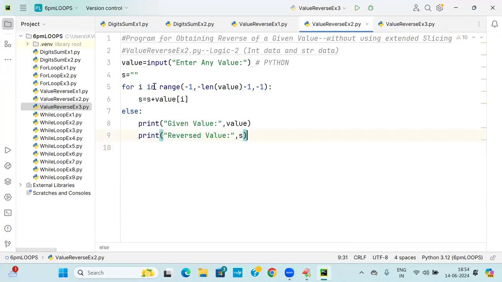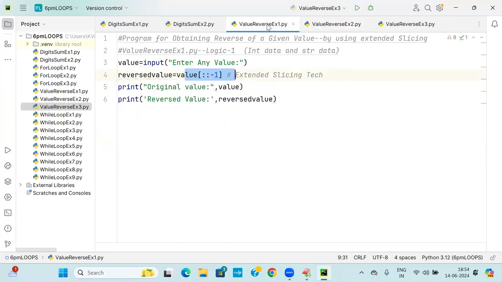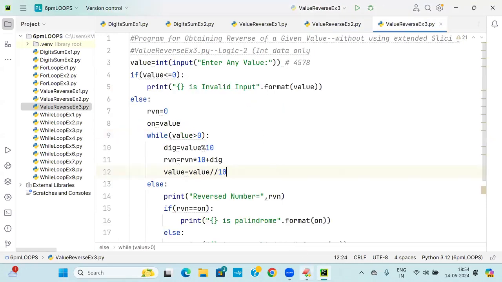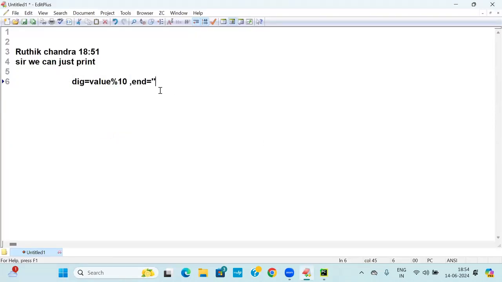If you go for it, using something and printing from backside, everything I already shown you. Getting the data, printing in ending like that I said. That is not the way. And Rutik, you should improve your logic, not by going for ending and printing that value, not like that. At the end of it, I want to print the reverse number. How do you print it?